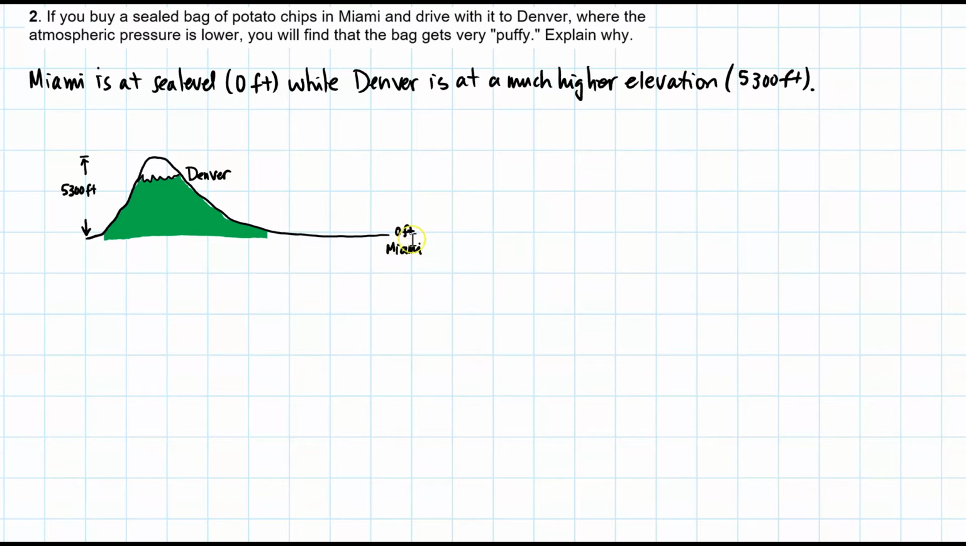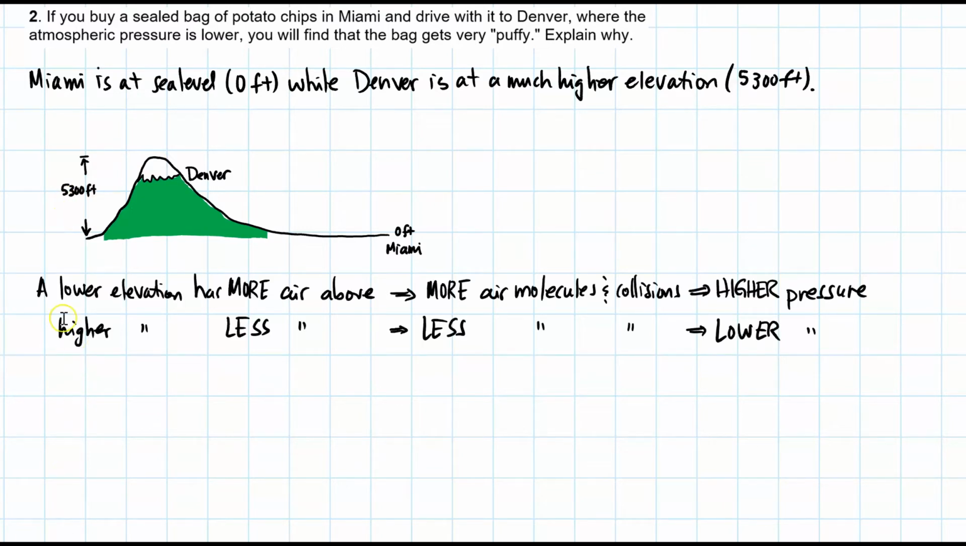Picture-wise, you could imagine that this is Miami, and then if you drive it all the way up to the top of this mountain, let's say, where Denver is located in the valley, then this is 5,300 feet. But this is what we know. At a lower elevation, you have more air above you. But if you have more air, that means you have more air molecules and collisions, which then provides a higher pressure. Whereas if I'm at a higher elevation, there are fewer air molecules above me, and therefore fewer collisions and a lower pressure. So Miami has a higher pressure region, whereas Denver has a lower pressure region.